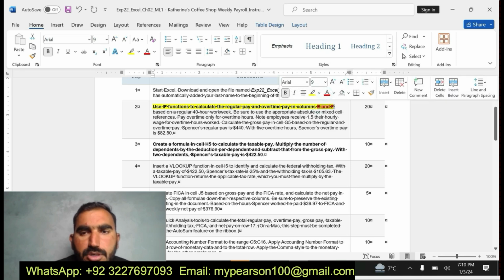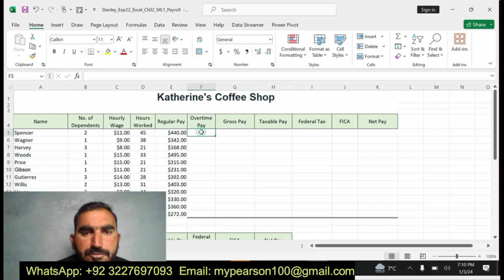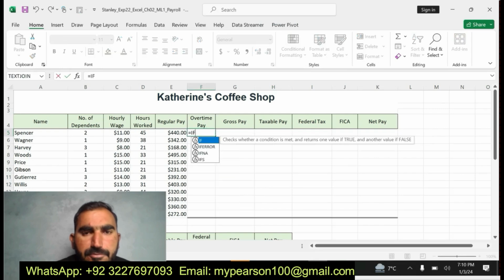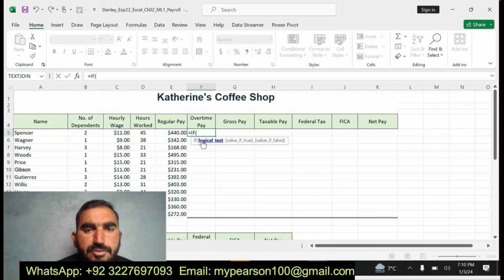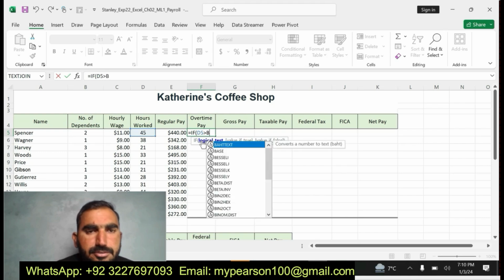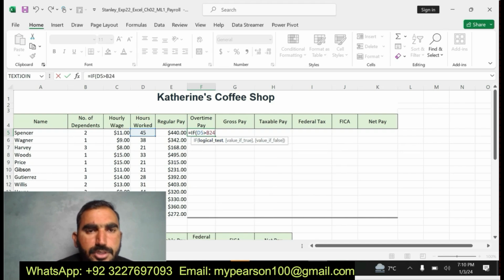Okay, pay in columns E and F. You can see here, first we find the value for column F, overtime pay. First I'm going to apply the IF logical function to find the value for the overtime pay. I'm going to apply the IF function: D5 greater than B24, and apply absolute references to B24.